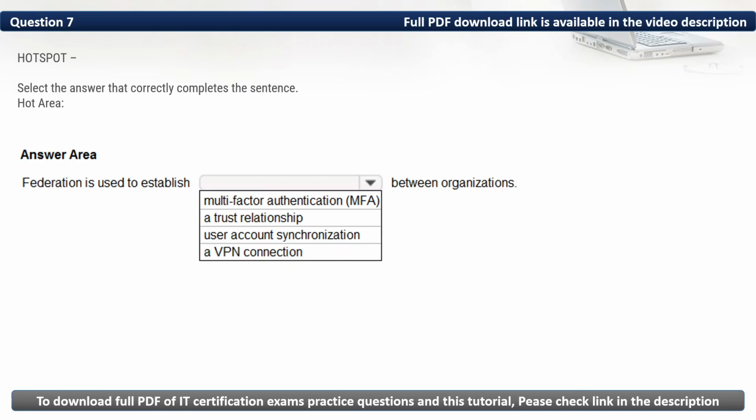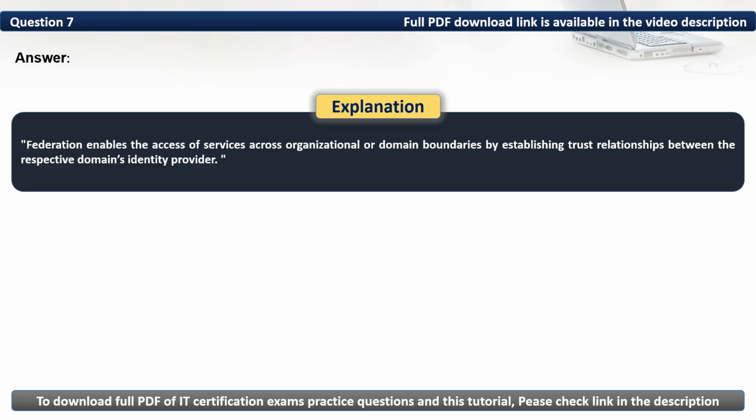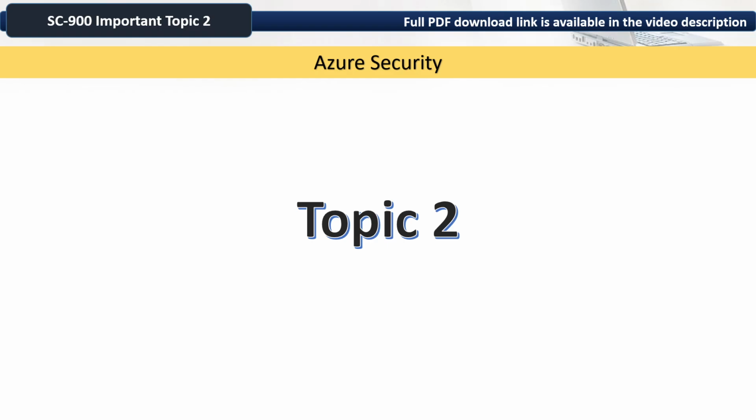Question 7. Hotspot. Select the answer that correctly completes the sentence. Federation is used to establish dash between organizations. We use federation to establish a trust relationship. Federation enables the access of service across organizational or domain boundaries by establishing trust relationships between the respective domains' identity provider. To the next topic, Azure security.